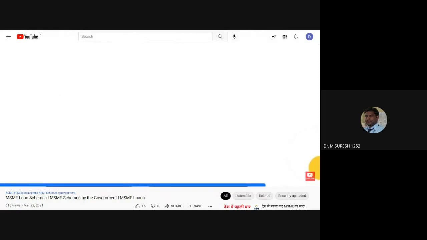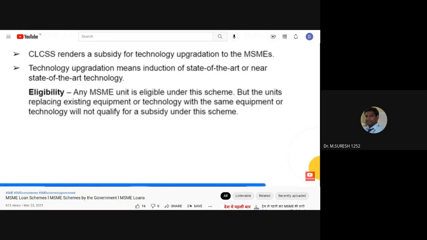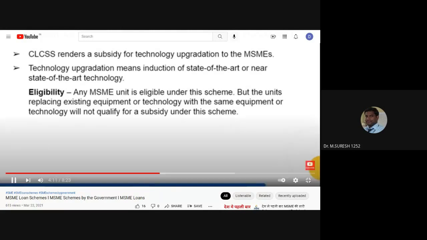Credit Linked Capital Subsidy Scheme, that is CLCSS. The Credit Linked Capital Subsidy Scheme renders a subsidy for technology upgradation to the MSMEs. Technology upgradation means induction of state-of-the-art or near state-of-the-art technology. Any MSME unit is eligible under this scheme, but units replacing existing equipment or technology with the same equipment or technology will not qualify for a subsidy.